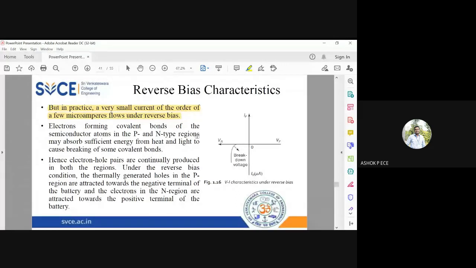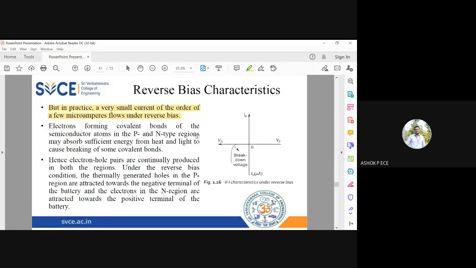So in reverse bias, ideally the current flow is zero, but practically the current flow is in the order of very, very few microamperes. Normally current flow in the diode in forward bias is in the order of milliamperes. In reverse bias, microamperes.